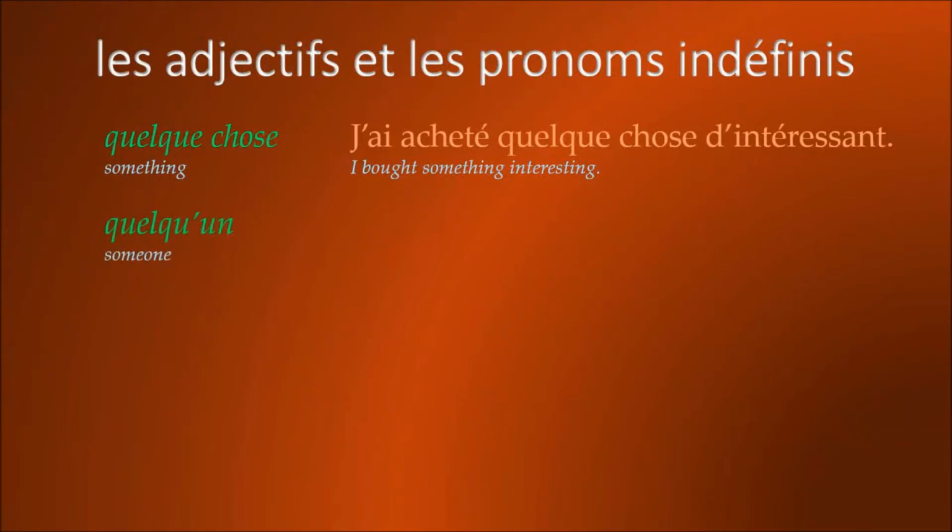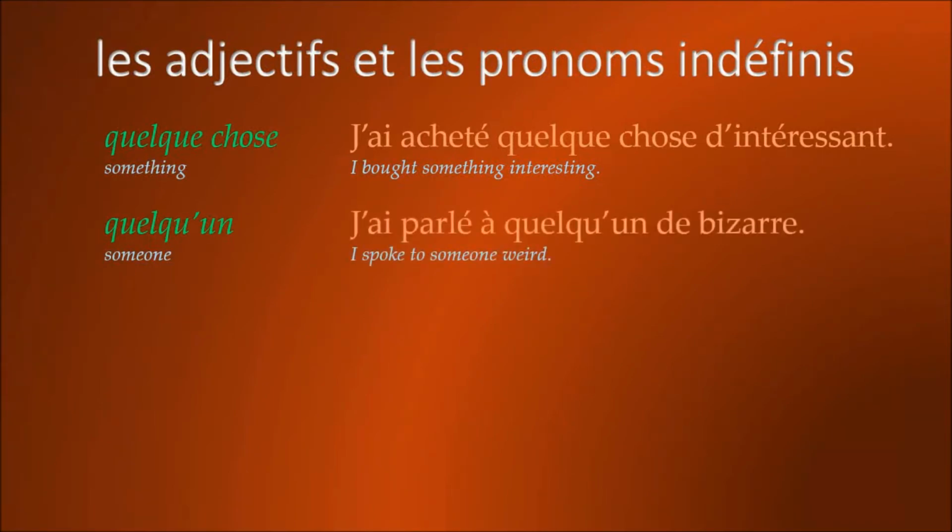Quelqu'un is the indefinite pronoun for someone, and it works similarly to quelque chose. J'ai parlé à quelqu'un de bizarre. I spoke to someone weird. In this case, we have an adjective describing quelqu'un, and it is also preceded by de.